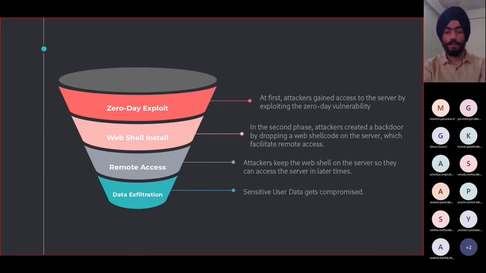In the first phase, the attackers exploited the zero-day vulnerabilities. Secondly, they installed web shell codes, or in simple terms, malware, to the system to get remote access. And once they got the remote access to the servers, they could easily exfiltrate a lot of user information and sensitive data.